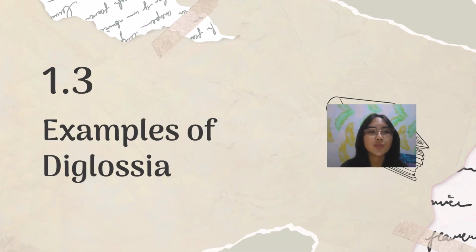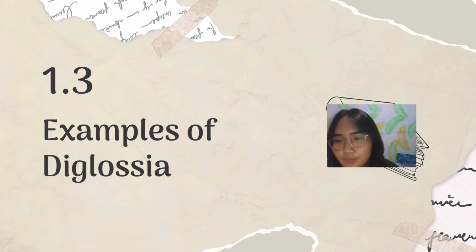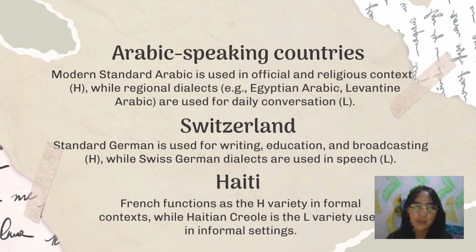And the next is 1.3, examples of diglossia. There are three examples of diglossia. The first is Arabic-speaking countries. Modern Standard Arabic is used in official and religious contexts, H, while regional dialects, Egyptian Arabic and Levantine Arabic, are used for daily conversation.